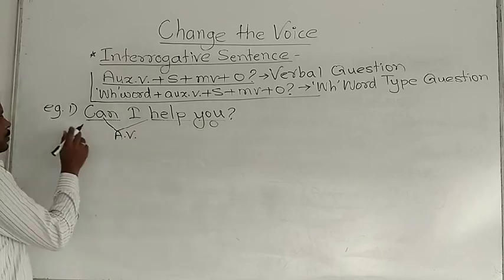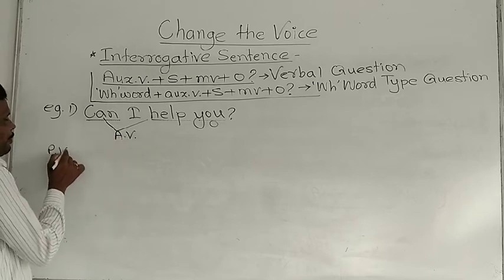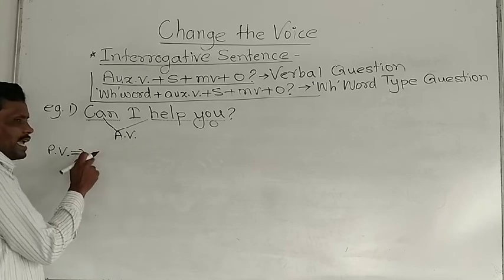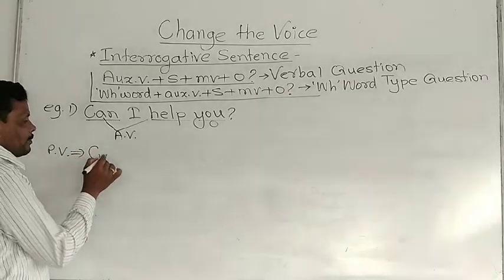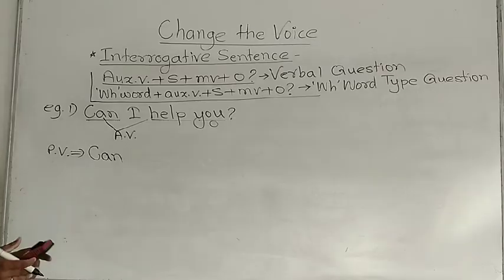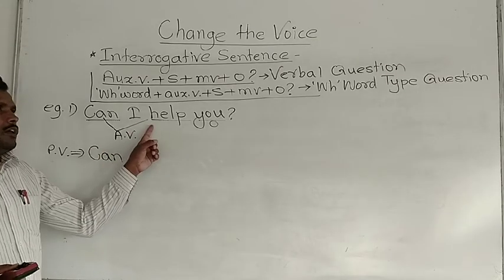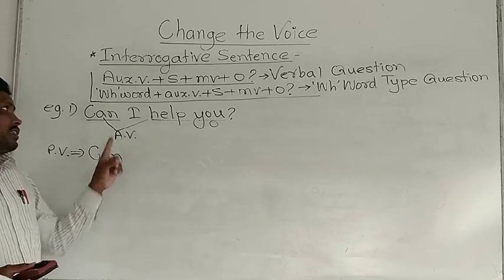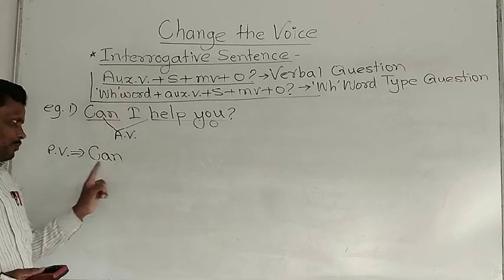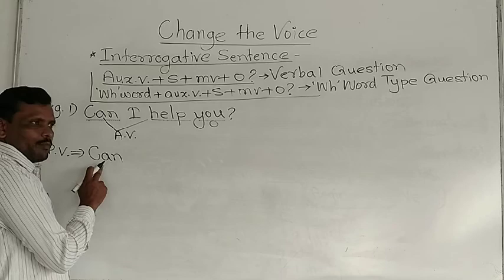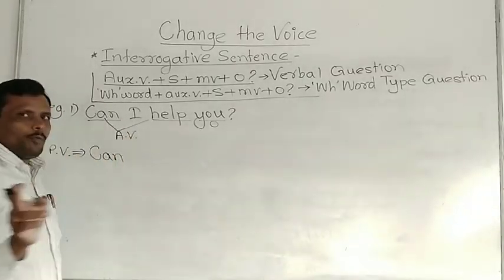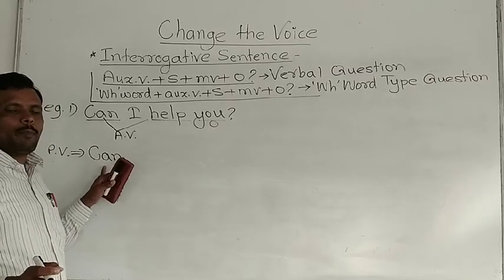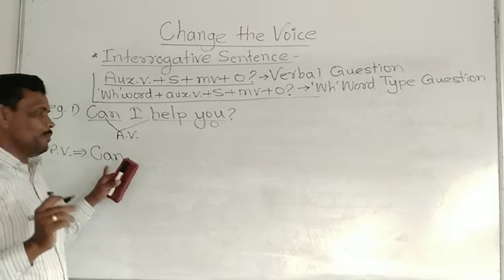Now what should we do? We have to change this active voice into passive voice. While changing into passive voice, what should we do? We have to use that same modal auxiliary here, can, because we should not change the structure. This is verbal question structure, so we have to use that same structure here. There should be the beginning with auxiliary verb. Can is used same because can plus V1, this is active form of verb, and its passive form is can plus be plus V3. So can should be placed at first as an auxiliary verb, right?